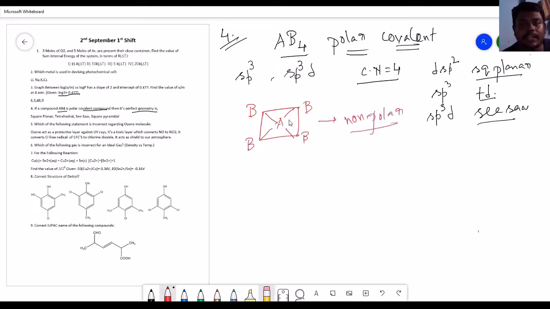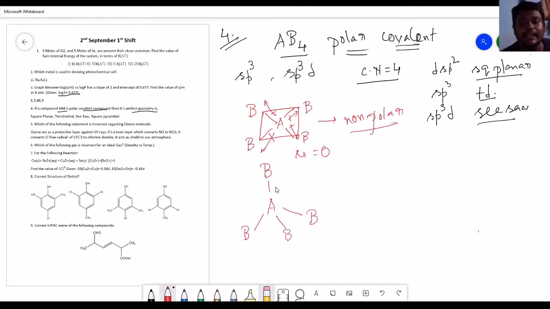If you consider the A-B bonds, one is in that direction, another in that direction, and so on, so mu becomes 0. If you go for AB4 in tetrahedral form, it will look something like this. A perfect tetrahedral structure, with 109.28 as the bond angle.